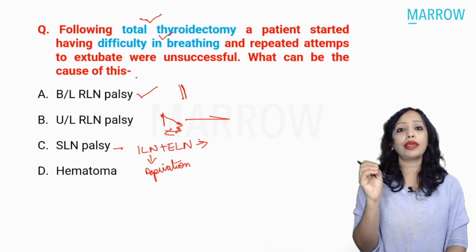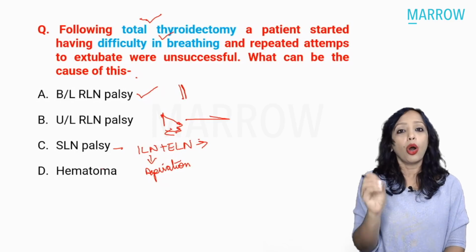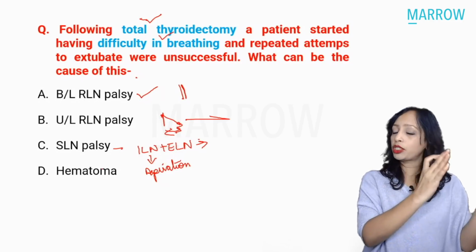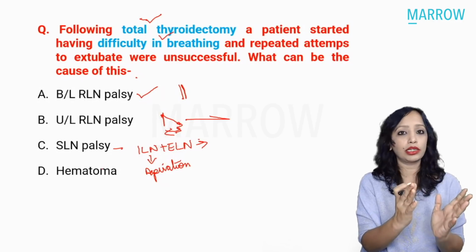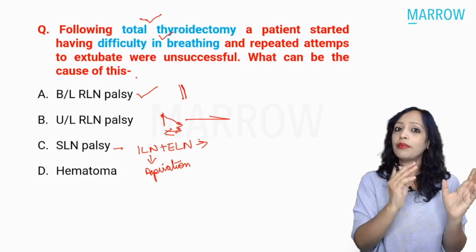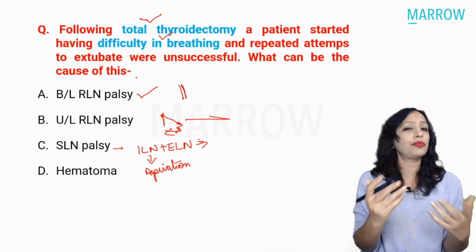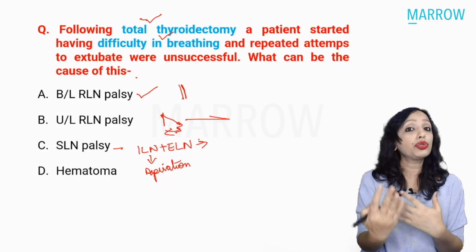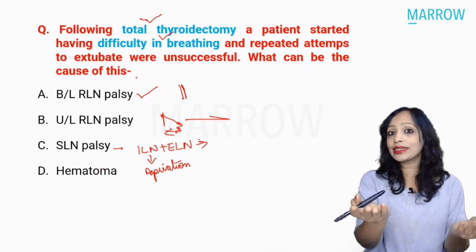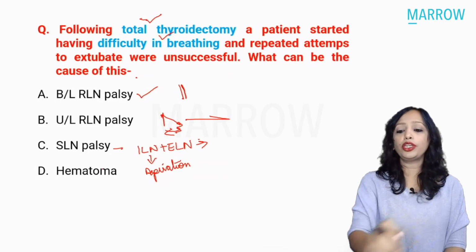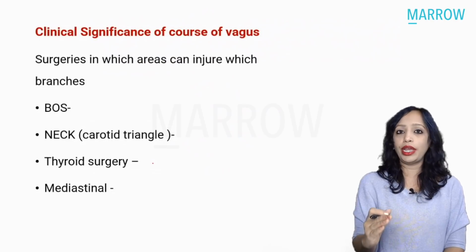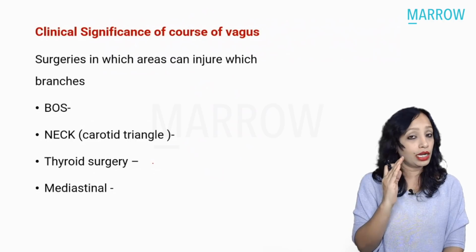So what are the other things that we need to know in vocal cord palsy? Always in your exam nowadays, some surgery is given, base of skull surgery or carotid triangle surgery or thyroid surgery or mediastinal heart surgery, and the presentation is given: patient presents with aspiration, or with inability to raise the voice, or with mild hoarseness, or as it is given here, stridor. So yes, what we need to know in vocal cord palsy is first where all can be the injury and what all can be the nerves that can be injured.